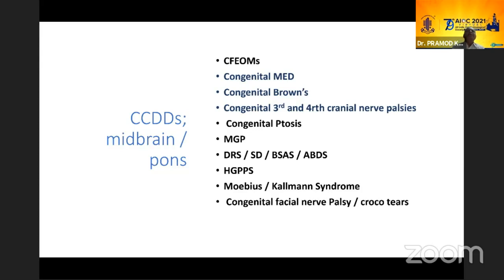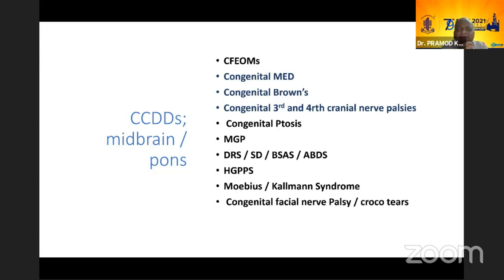If you look at the midbrain level, you can have what are known as congenital fibrosis of extraocular muscles, which is again a very vast, expanding group now, seen in about 2.5 lakh population, so quite rare. Then you have congenital MED, which we call monocular elevation deficiency. Then you have congenital Brown's and congenital third and fourth nerve palsies, a good number of which have also been classed as CCDDs now because of the features on MRI and on genetics, but there's less genetics and more MRI in calling these conditions CCDD as of now. But as we progress, probably with time, we will be able to delineate better the chromosomal abnormalities in these conditions.